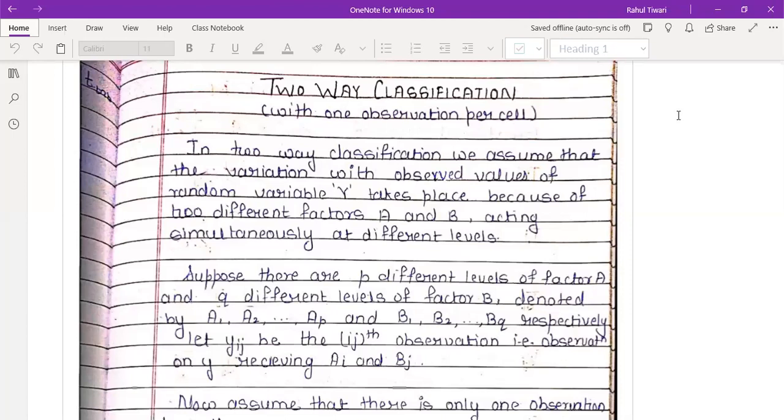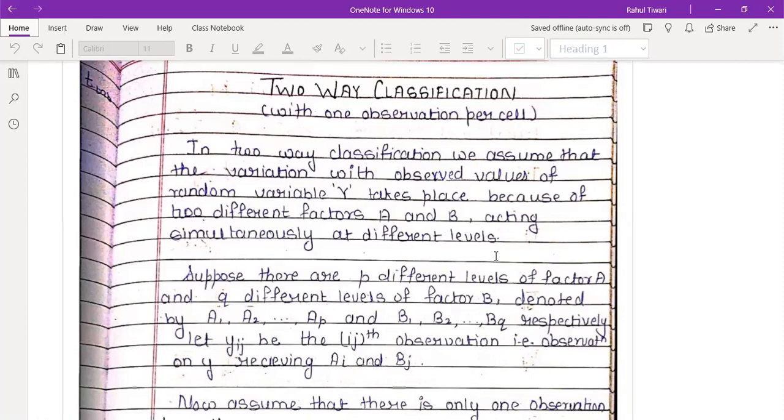We need to understand how this variation can be observed. The variation in the observed value of the random variable y takes place because of two different factors A and B acting simultaneously at different levels.